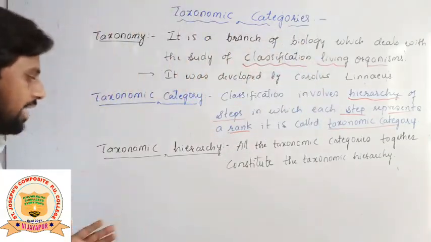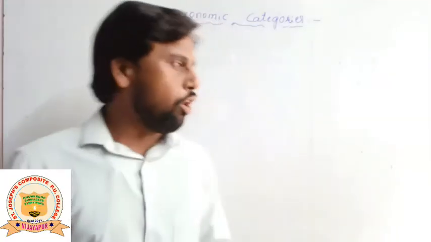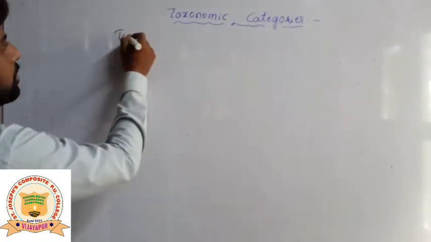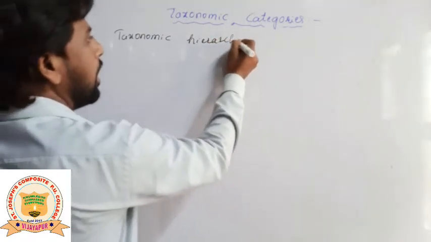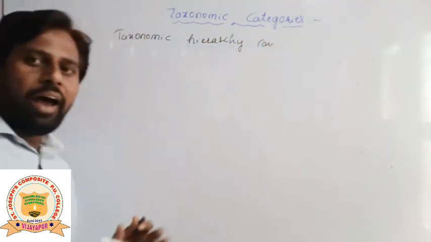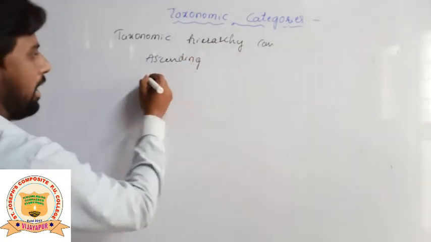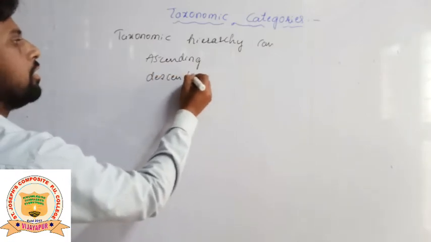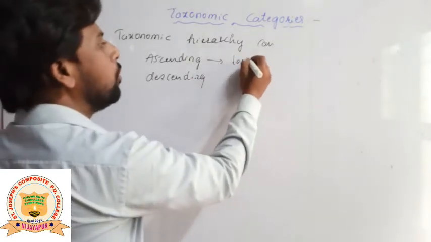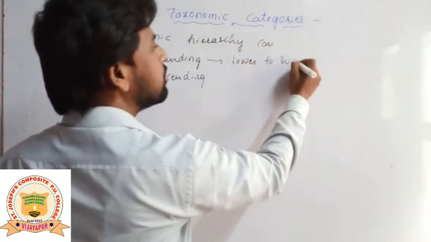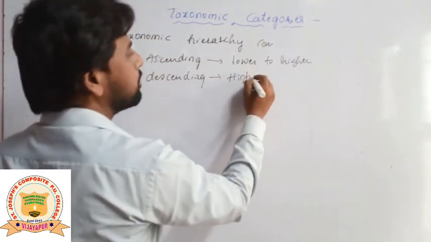Let's see what exactly the taxonomic categories are. All the taxonomic hierarchy can be arranged in ascending order, meaning lower to higher, or descending order, meaning higher to lower.